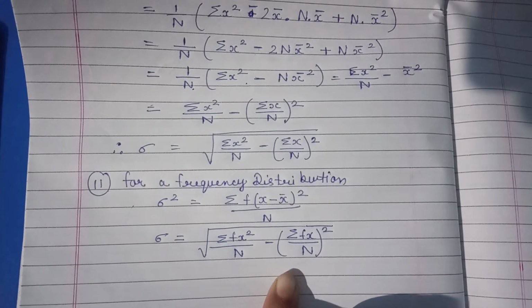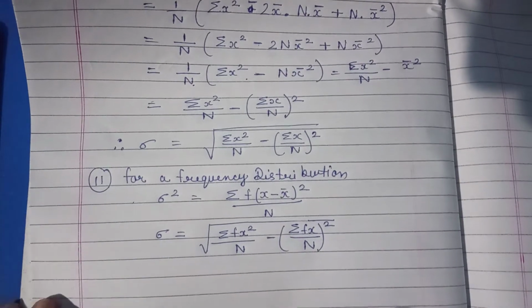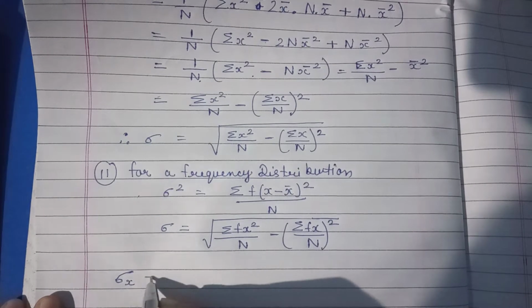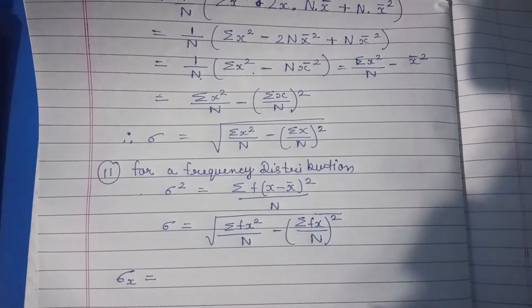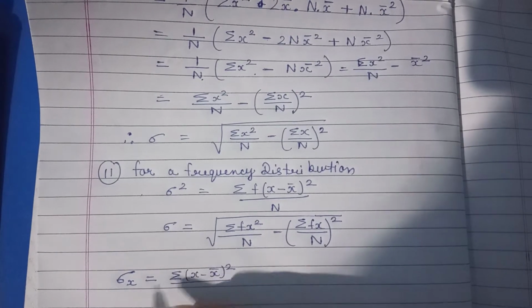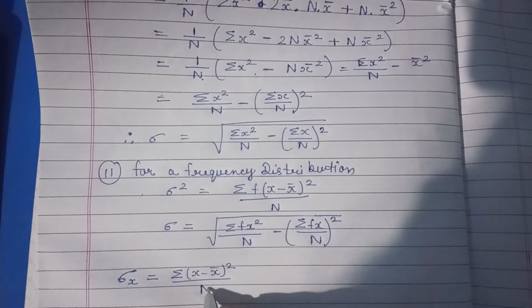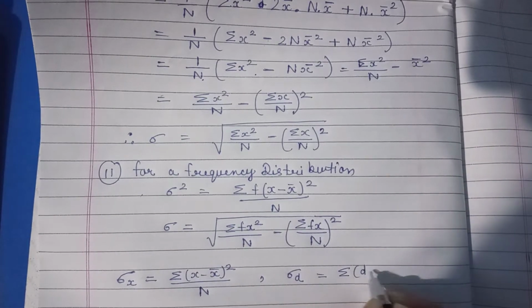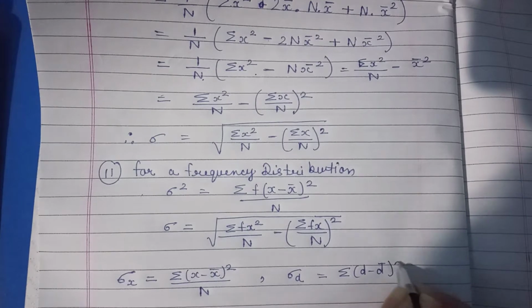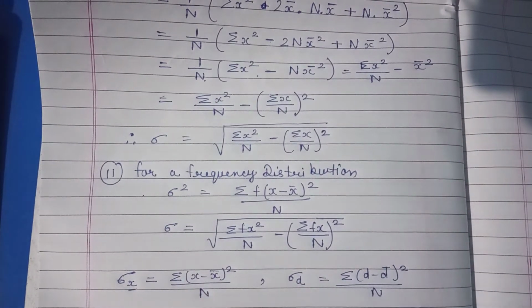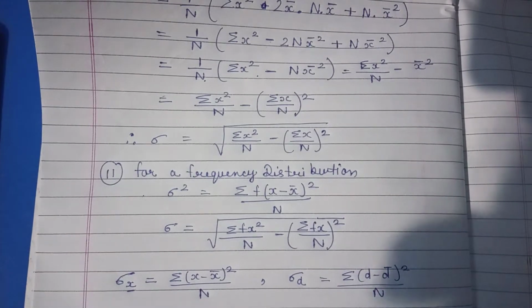So this is all about the formula. One more thing you have to be careful about: suppose I am writing sigma x, it means you have to write x, and if I am writing sigma d, it means I am writing d square by n. This represents the variable which we have to use in the formula of standard deviation.